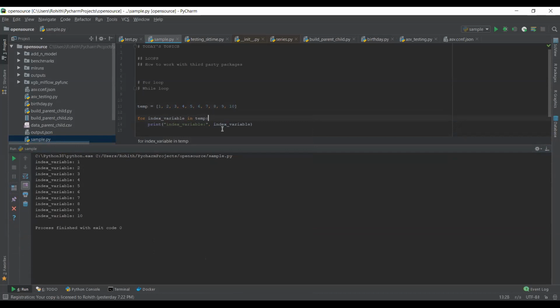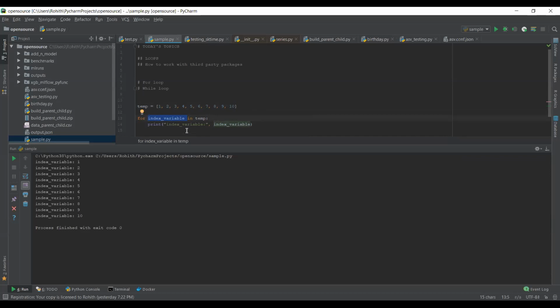So what actually is happening is, each and every time, the interpreter will access one of the values, assign that value to the index variable, and then print this value for us. This is all happening in a magical way in the background, but actually the interpreter is taking care of all those instructions, like extracting the first value and assigning it to the index variable.